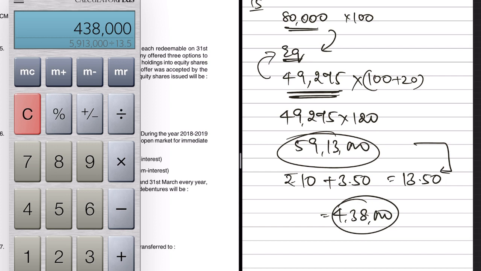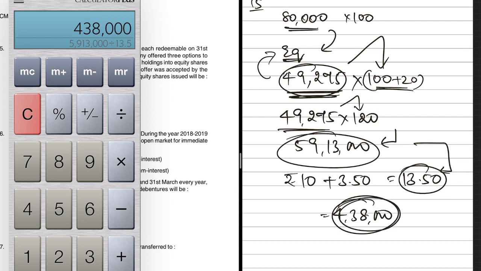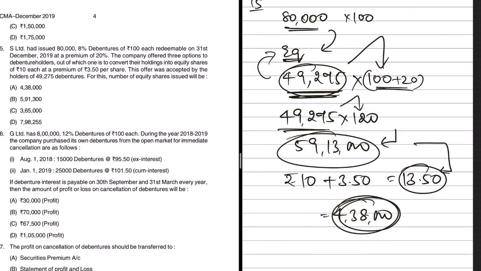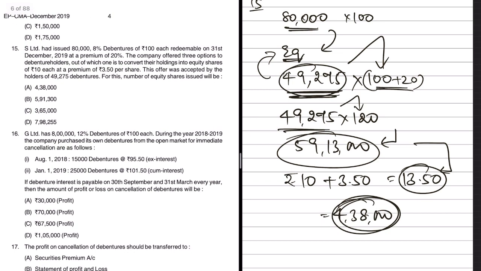Once again, we have 49,275 debentures which are to be redeemed at a premium of 20%, which means 20 rupees when calculated on 100 rupees face value. So the amount due would be 49,275 debentures into 120, which comes to 59 lakh 13,000. This is now being converted into equity shares at the rate of 13.5 per share, which comes to 4,38,000. So that option should be selected. In this case, that is option A.